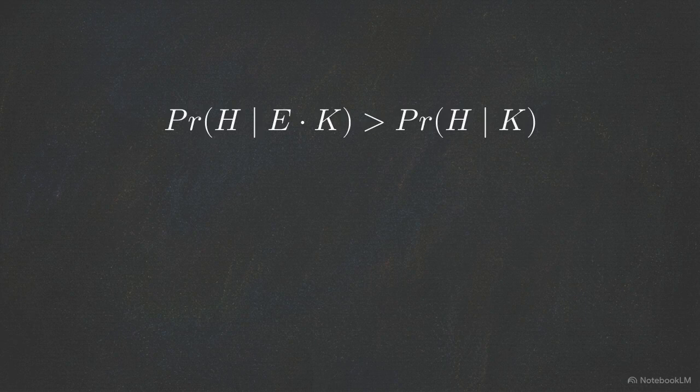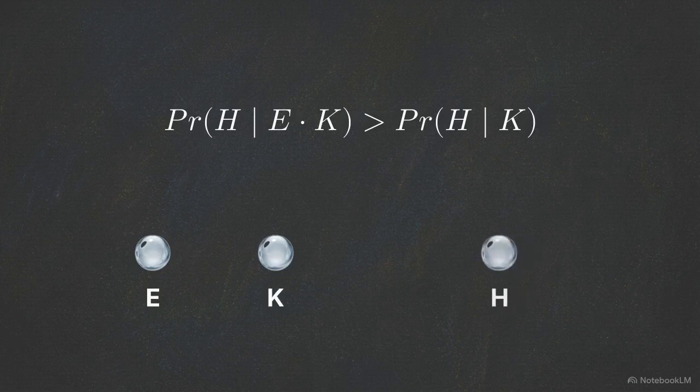This equation shows the Bayesian confirmation model. It is the standard mathematical framework used to update scientific belief based on the introduction of new evidence. Within the formula, E represents evidence and K represents existing background knowledge. To confirm a hypothesis, the probability of it being true given the evidence and background knowledge combined must be greater than the probability given the background knowledge alone.